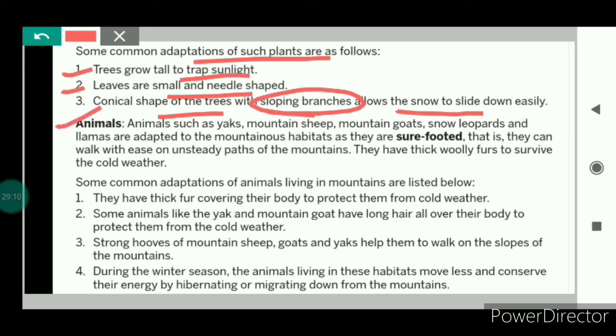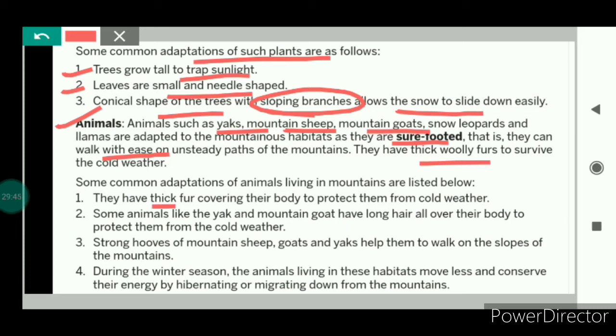If we talk about the animals, we will see the yak, mountain sheep, mountain goats, snow leopards, llamas. These are the animals that are adapted to the mountainous habitats, and they are known as sure-footed animals because the feet of these animals are designed by nature in such a manner so that they can walk easily on the mountains. And these animals have thick woolly fur which protects them from the cold weather.